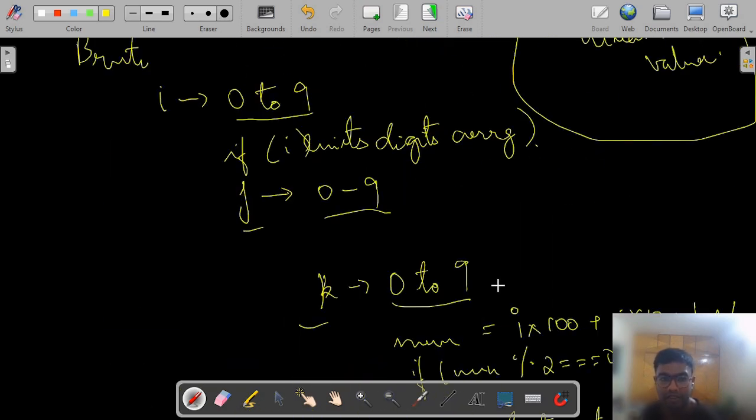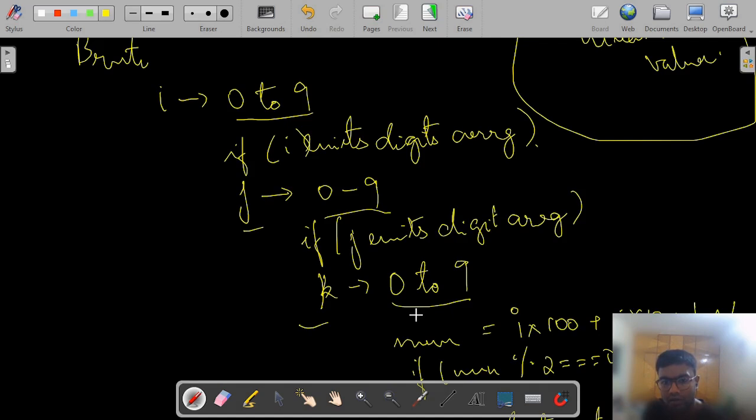And at every stage, we need to check if J exists in the digits array. Similarly, the K element exists in the digits array.